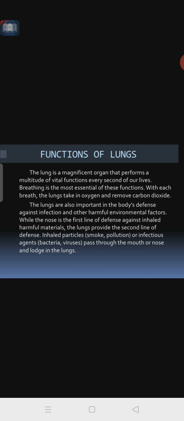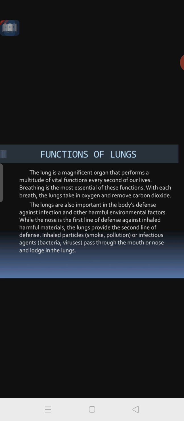While the nose is the first line of defense against inhaled harmful materials, the lungs provide the second line of defense. Firstly, what happens? The nose is the first defending part against infection, and it removes dust particles or any other materials. Next are the lungs, which are the second line, helpful for defense.